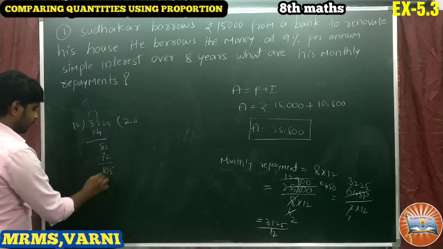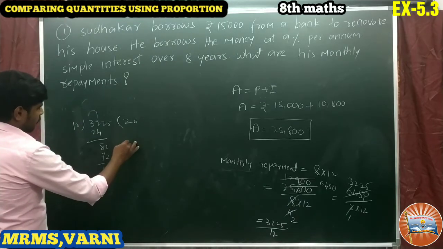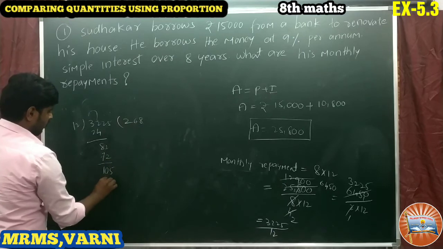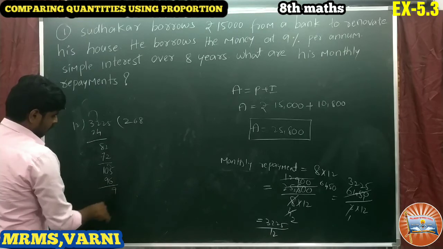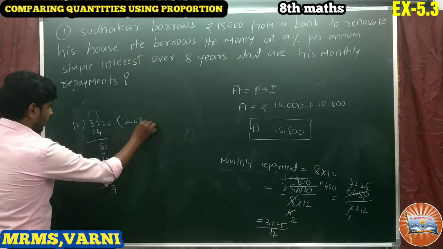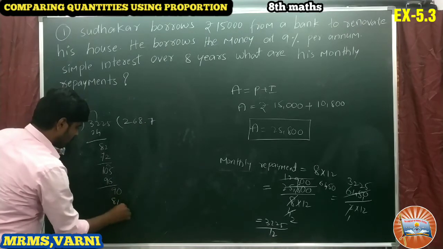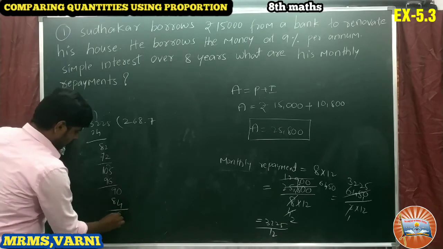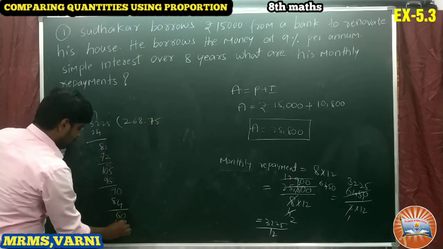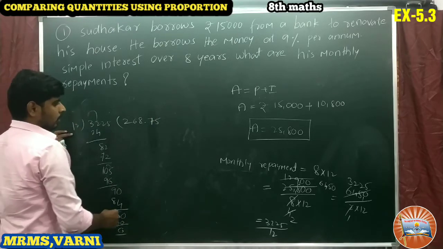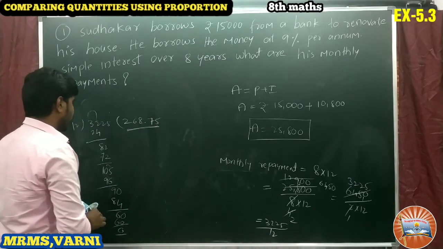Take 5 here. 12 8s, 96. So 15 minus 6, that is 9. Okay, take the point here, take 0 here. 12 7s, 84. So 6 is the remainder and take the 0 here. 12 5s, 60, 0. So what is the monthly payment? That is 268.75.